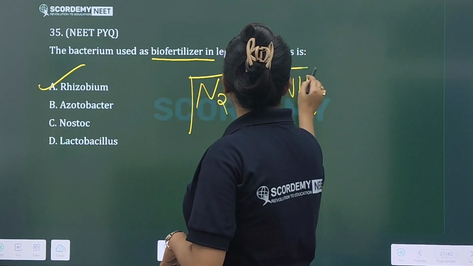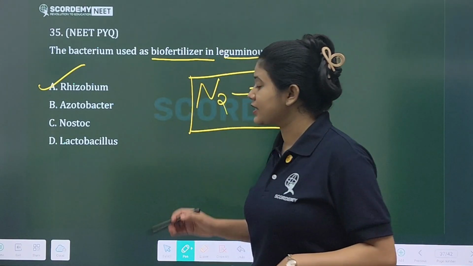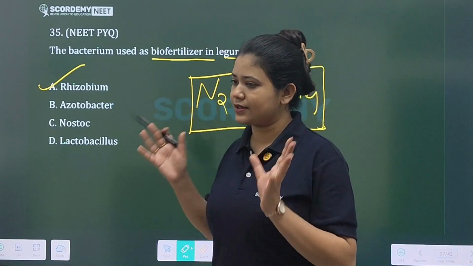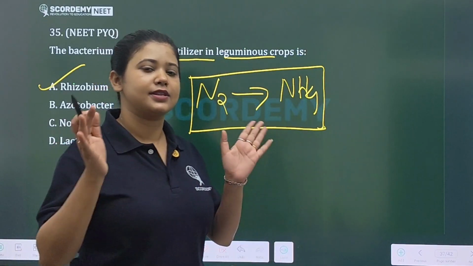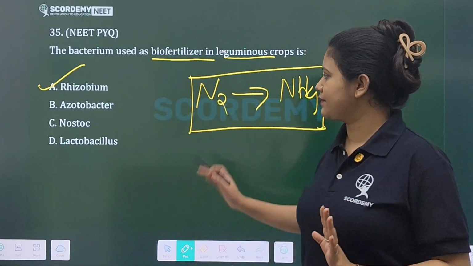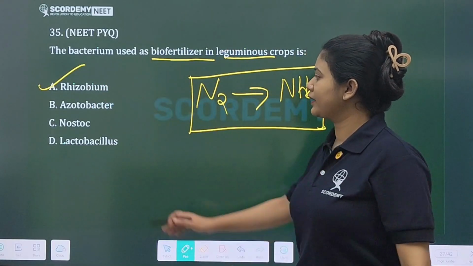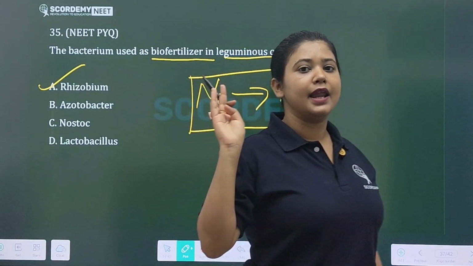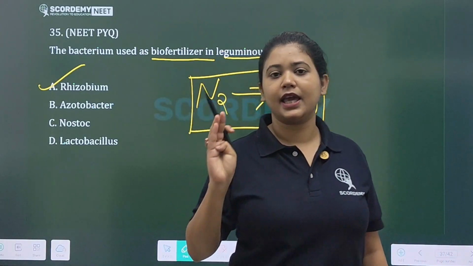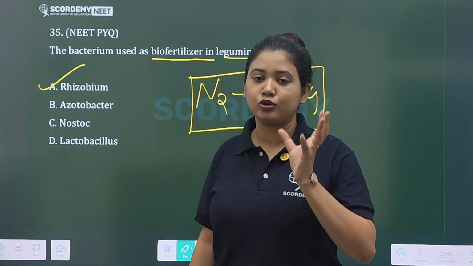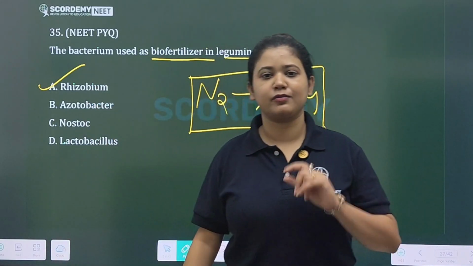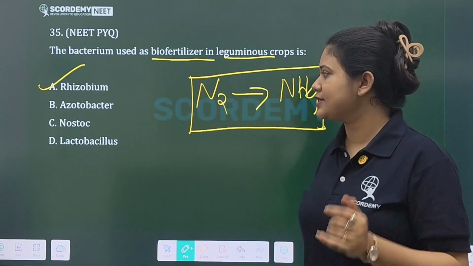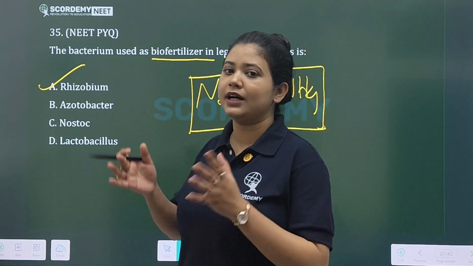And this nitrogen fixation process helps in the enrichment of soil, thus it increases the health of the soil. So this is very important. Rhizobium bacteria is present in the root nodules of these leguminous crops. It includes your pea, nut. Pea is the most common leguminous crop. Rhizobium bacteria present in the root nodules help to fix the nitrogen from the atmosphere into ammonia. Thus it helps to enrich the fertility of the soil, right?